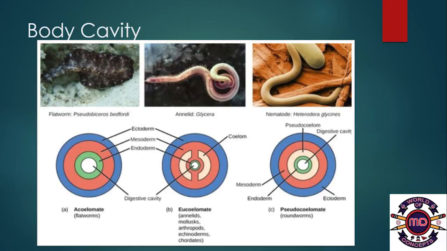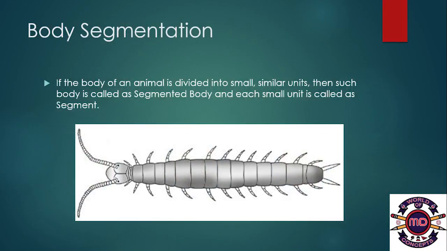In acoelomate, you would not be able to find a cavity between a digestive cavity as well as an endoderm, whereas in pseudocoelomate you would be able to find a false cavity present between an endoderm and a mesoderm, whereas in a eucoelomate you would be able to find a distinct true cavity found between the mesoderm and the endoderm. Body segmentation. If the body of an animal is divided into small similar units, then such a body is called a segmented body, and each small unit is called a segment.